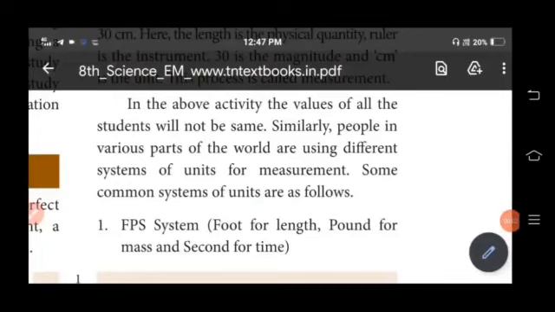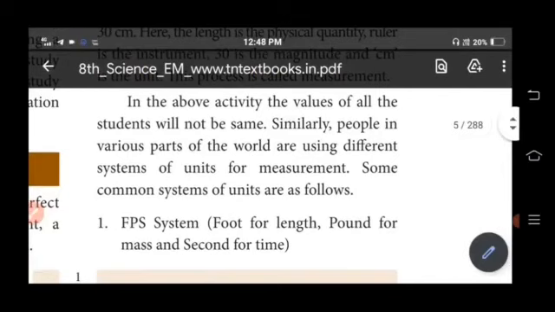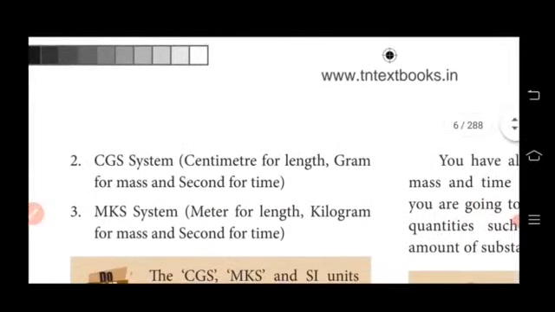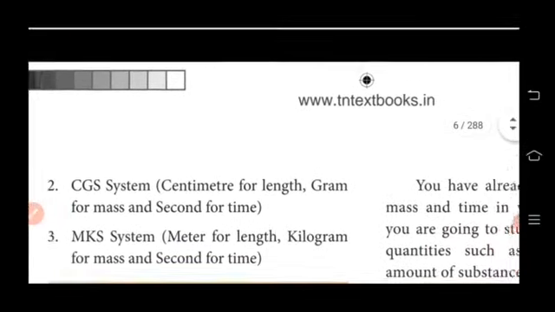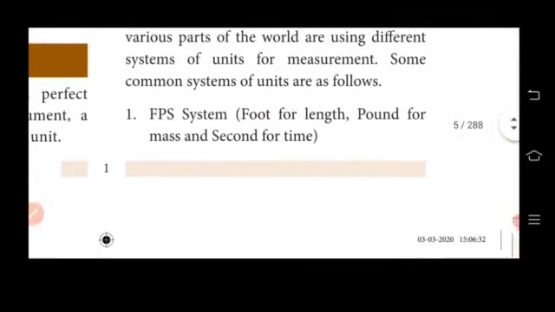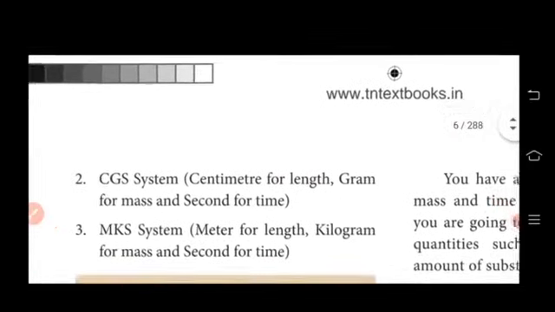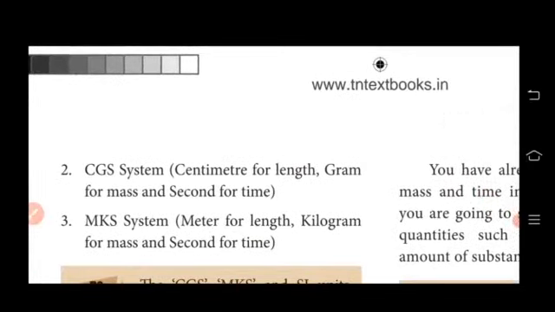Our next question is some common systems of units. Students, people in the various parts of the world are using different systems of units. So they are the FPS system, CGS system, and then MKS system. So FPS system stands for foot, pound and second, and then MKS system stands for meter, kilogram and second, and then CGS system stands for centimeter, gram and second.